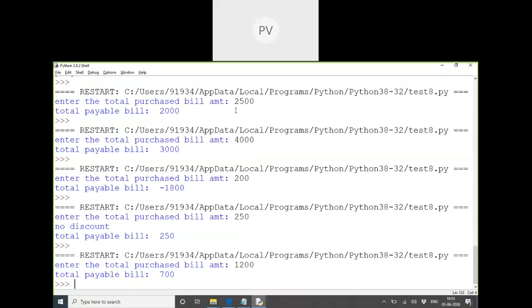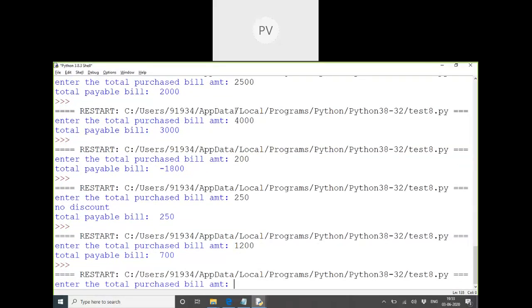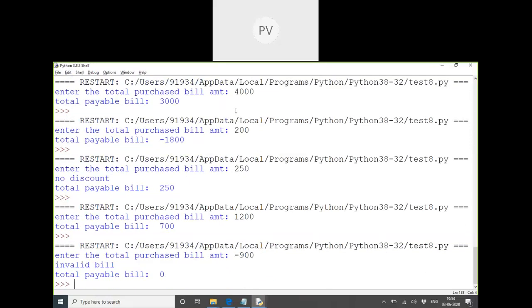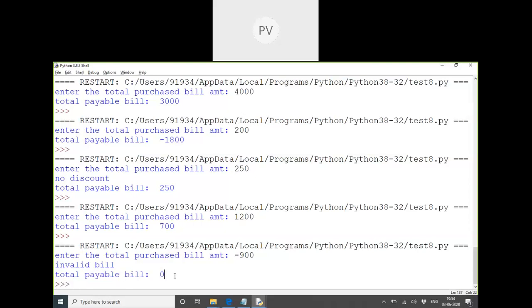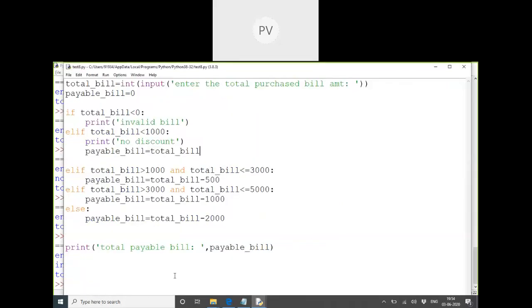Okay, is this clear? If I mention a wrong value, that's a negative value. By mistake, they entered minus and just entered, we should get the invalid bill message, and we should not get this message at that scenario. Total payable bill. If it is this, I should say no bill. It's an invalid bill. I should not say payable bill is zero. See, we have to follow the real time scenarios.